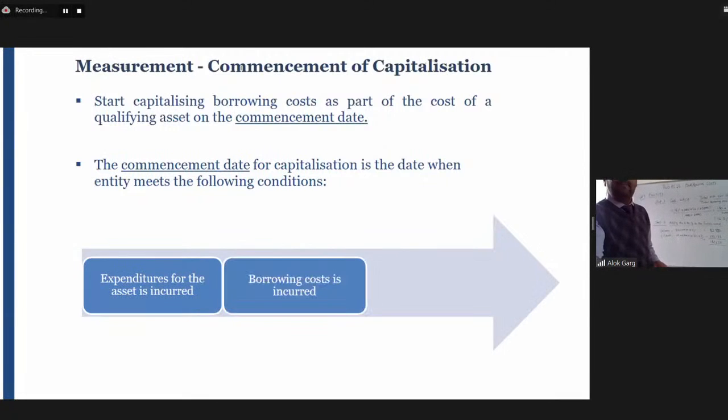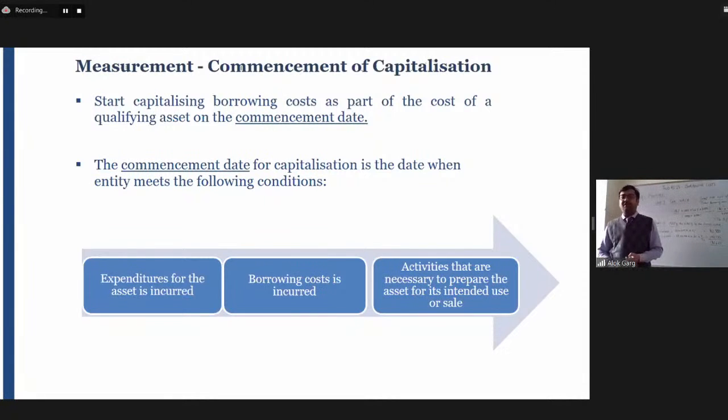The three conditions are: first condition, borrowing should have been made. Second condition, expenditure for the asset has been incurred. Third condition, activities that are necessary to prepare the asset for intended use or sale have been started. So these three conditions should be satisfied. Now, I'll explain with the help of an example.